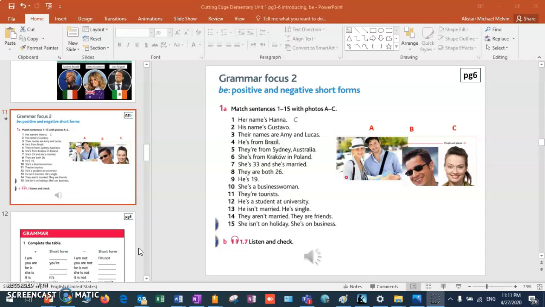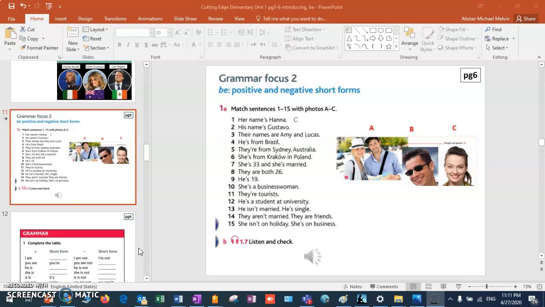Okay, so in this slide, you have to match the sentence to the picture. And most of these pictures we're using the short form. Okay, so her name's Hannah. Her name is Hannah. C. His name's Gustavo. His name is Gustavo. B. Their names are Amy and Lucas. A.